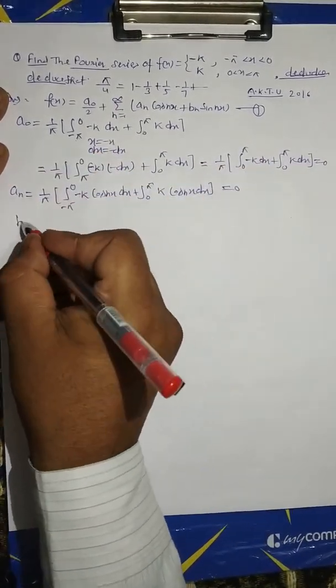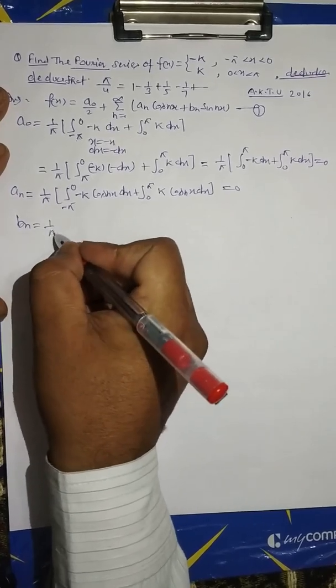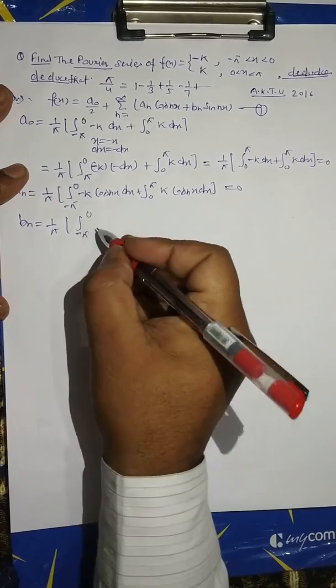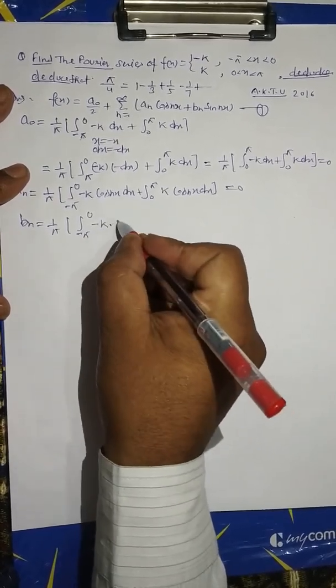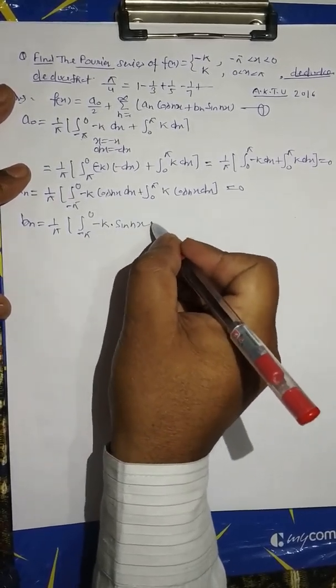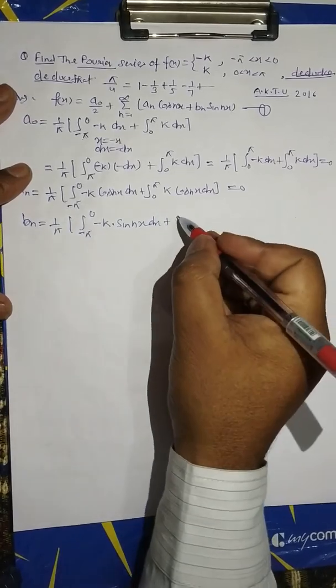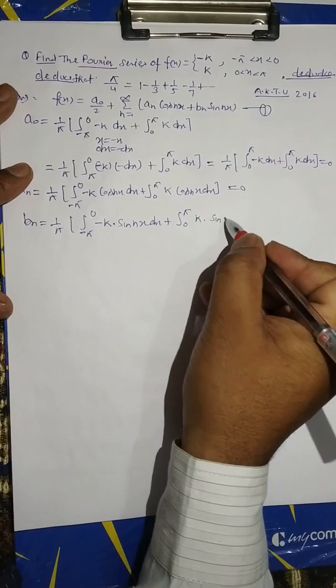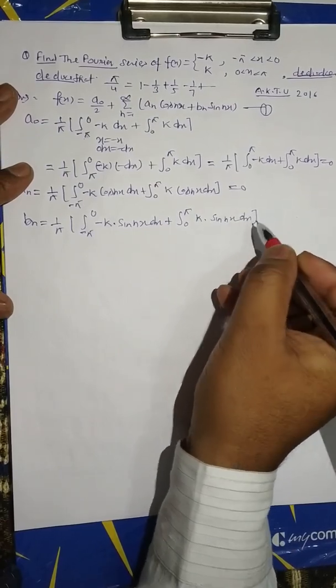Now bn equal 1 upon pi, integral minus pi to 0 of minus k sin nx dx plus 0 to pi of k sin nx dx.